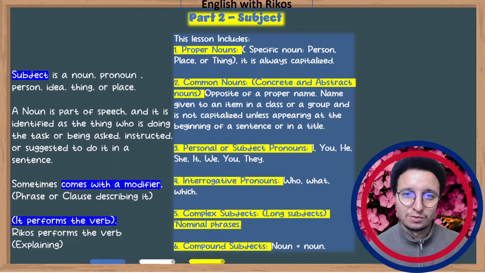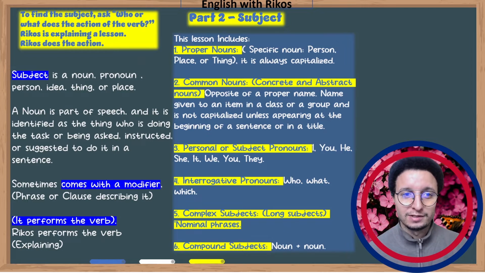Since we are talking about subject, we have to talk about a noun. A noun is a part of speech and it is identified as the thing who is doing the task or being asked. Look and listen with me. As the thing who is doing the task or being asked. This means it can be a subject or can be an object, instructed or suggested to do it in a sentence.